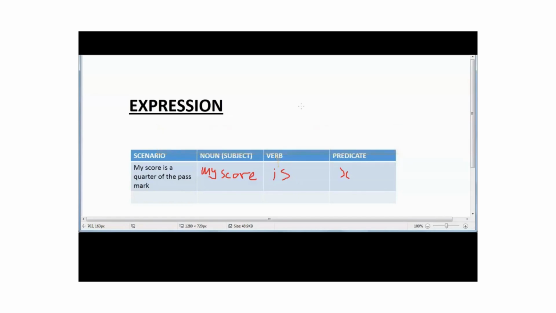Let's go back to the question. My score is a quarter of the pass mark. A quarter of the pass mark means the pass mark will decrease by a fraction when compared with my score. So it's division. That makes it x over 4. The expression is x over 4.